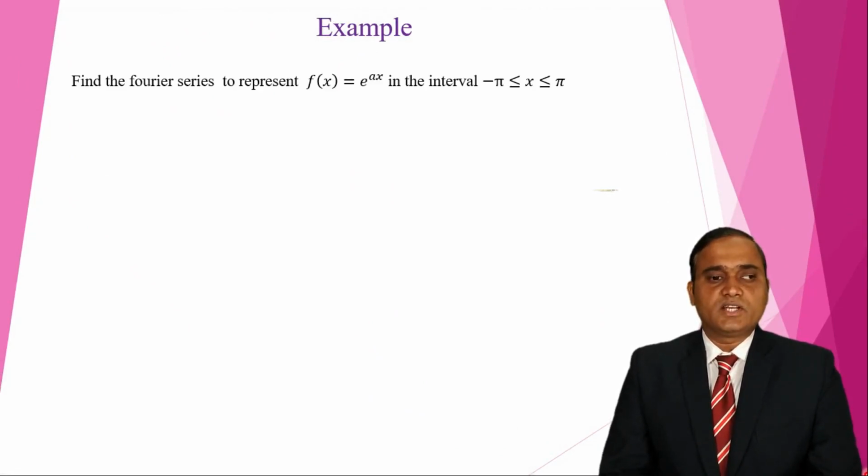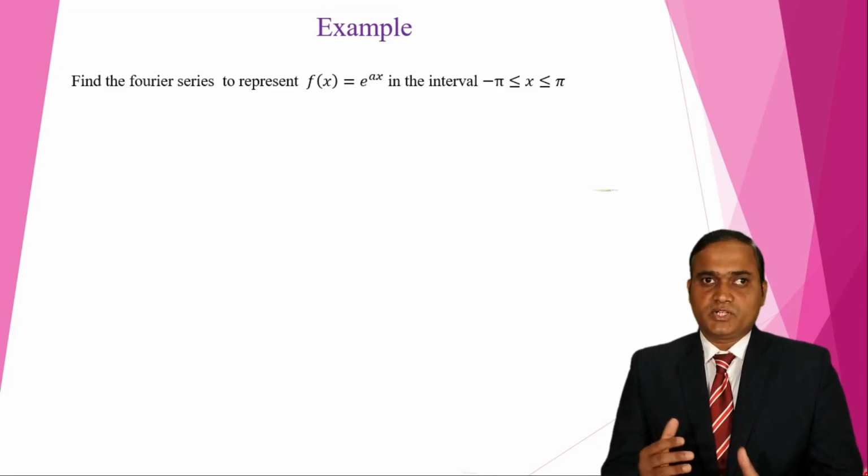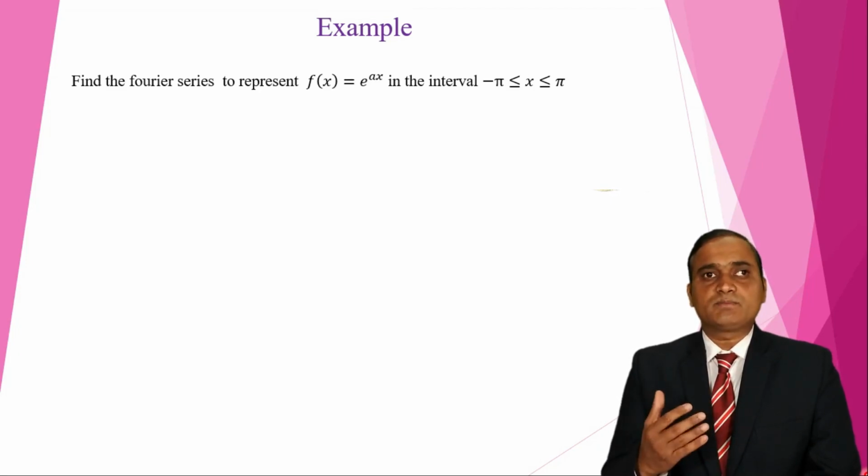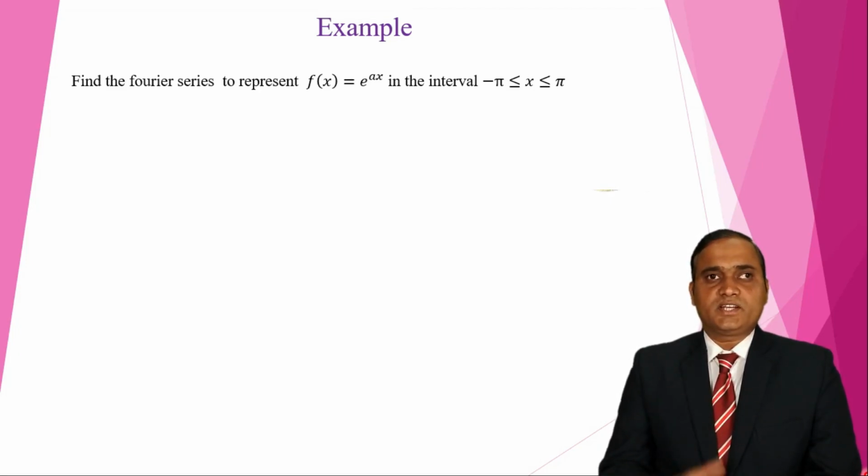Find the Fourier series to represent f of x equal to e raised to ax in the interval minus pi to pi. First we have to check whether the function is even, odd, or neither even nor odd in the interval minus pi to pi. So how do we check this? Just replace x by minus x. If we get f of minus x equal to f of x, then we say it is an even function. If f of minus x is equal to minus f of x, then it is an odd function. In other cases we say that the function is neither even nor odd.